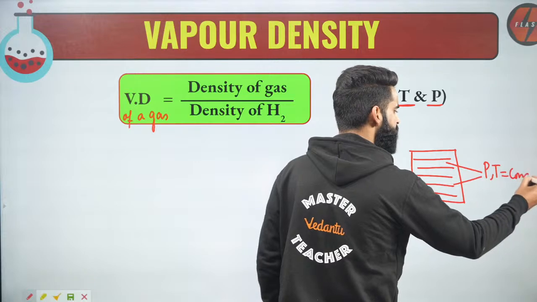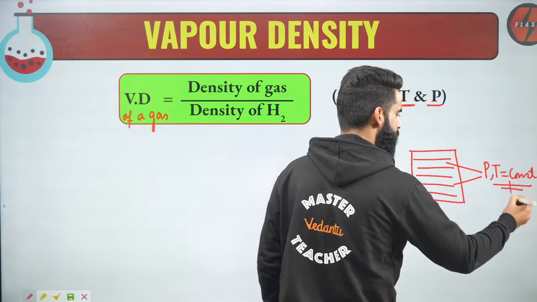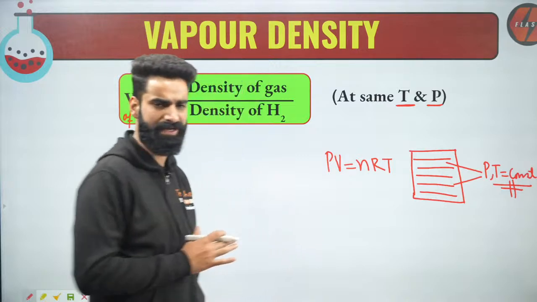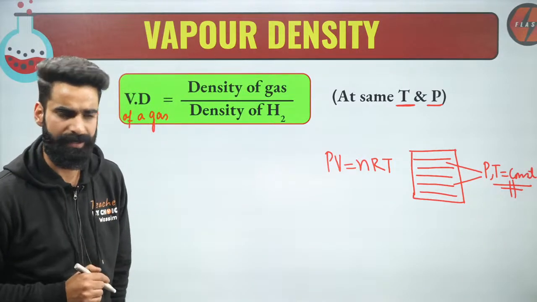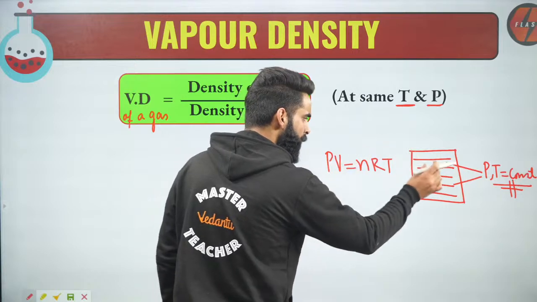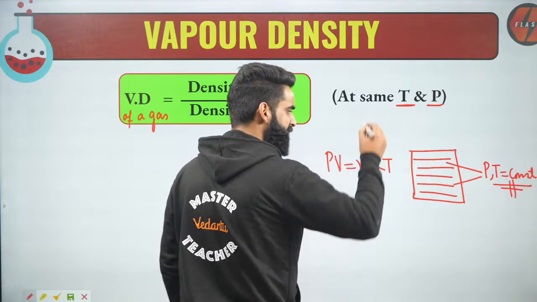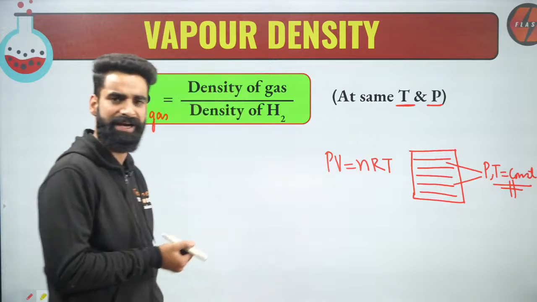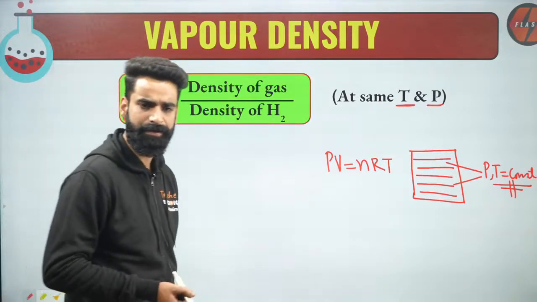I do not let the gas change its pressure or temperature. P is the pressure of the ideal gas, V is the volume occupied by the gas, n is the number of moles, R is the gas constant, and T is the temperature of the gas.